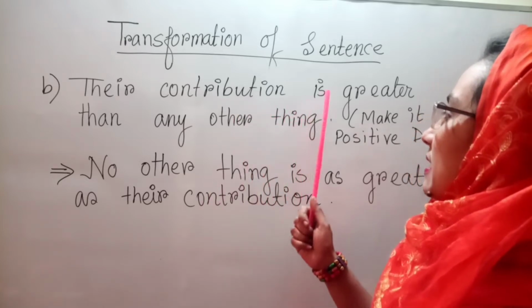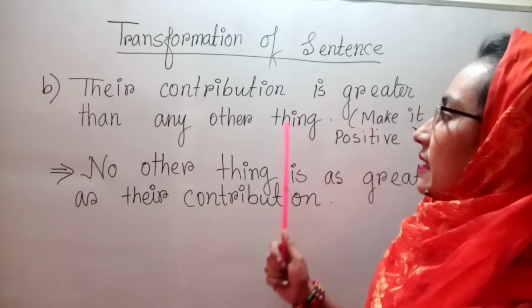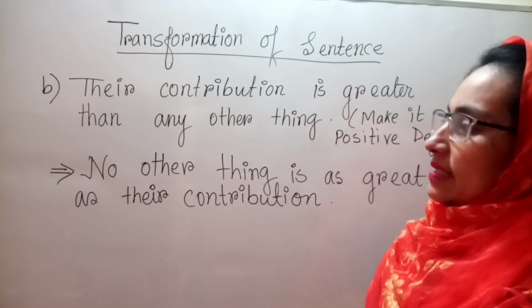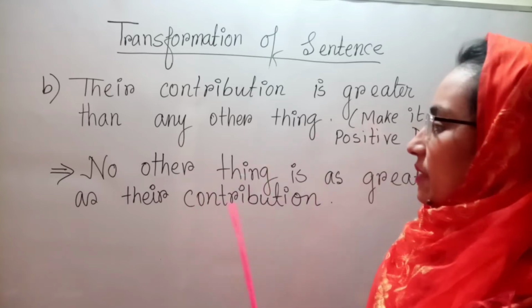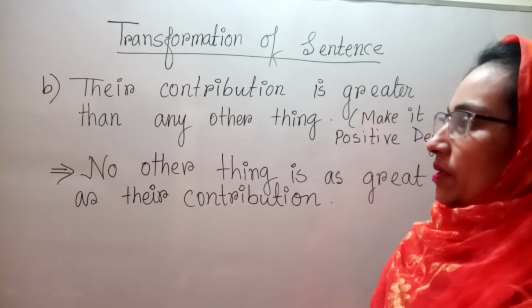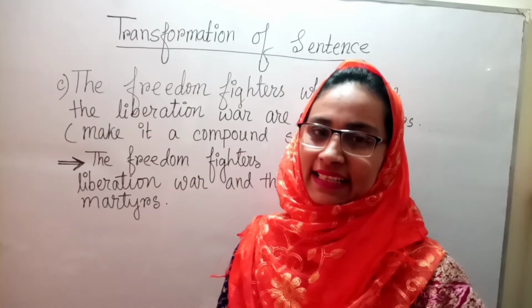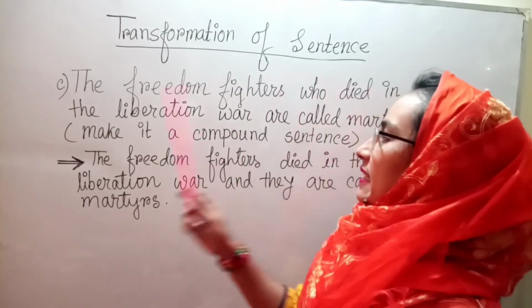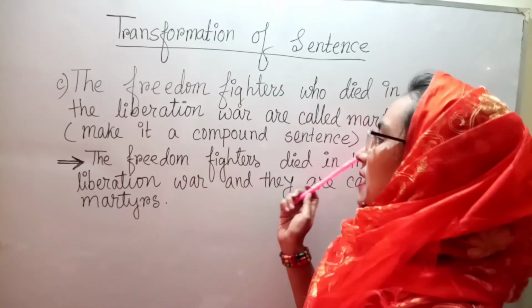Their contribution is the greatest thing. So here the sentence is in the positive degree: No other thing is as great as their contribution. Dear learners, C number: the freedom fighters who died in the liberation war are called martyrs.